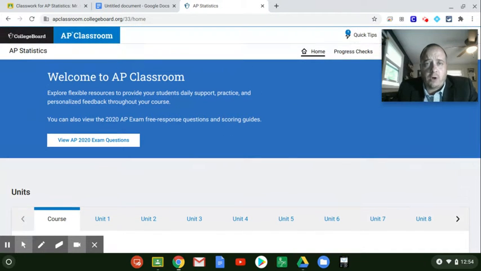There's question banks and progress checks, and this is where a lot of their tests and quizzes will be designed and administered through, which is great because the same people writing the tests and questions that I can design here are the same people who are writing the AP exam that they're going to take in May. So the questions have very similar wording and are set up similarly to what they can expect to see on the AP exam in May. So this is not only a great virtual and remote learning tool, just a great learning tool all the time to really help them prepare for the exam and get comfortable with the types of questions that they will see on the exam.